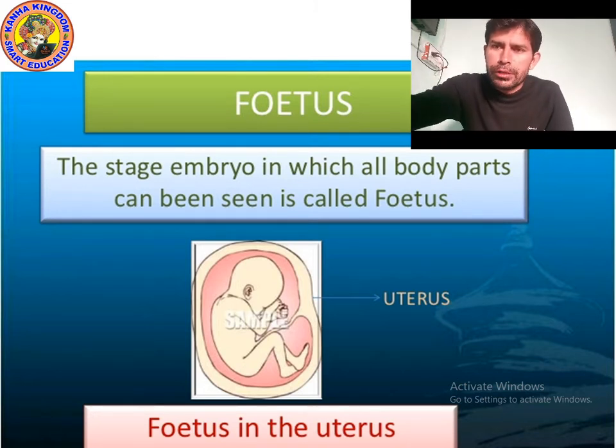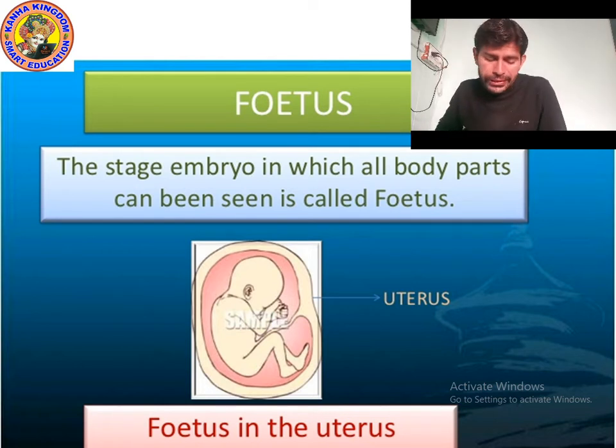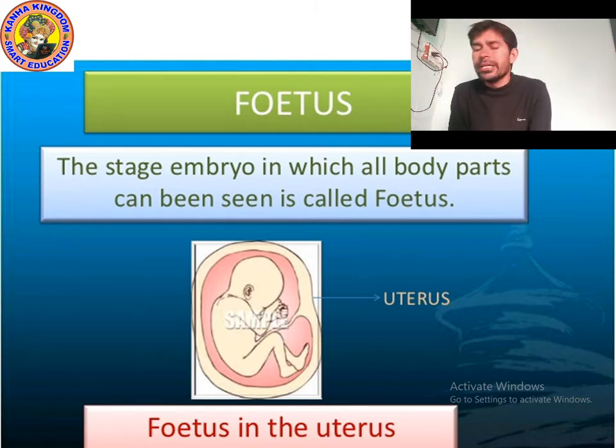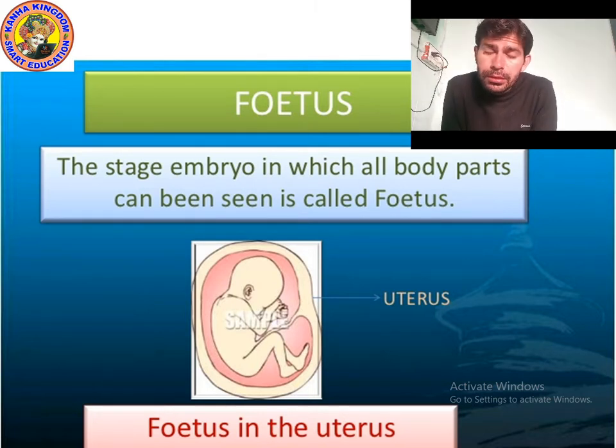Kids, the fetus is that stage which is formed after the embryo. In this stage, if the mother goes to visit the doctor, the doctor will do a sonography and can check the situation of the fetus.